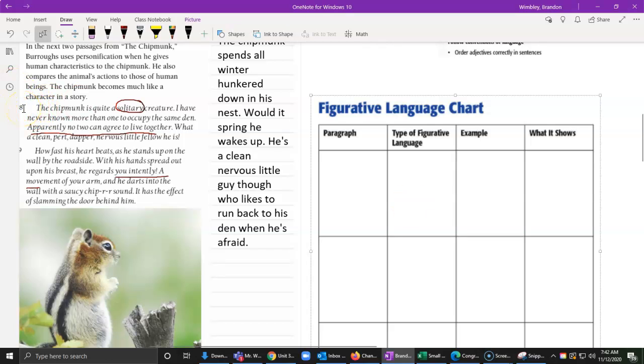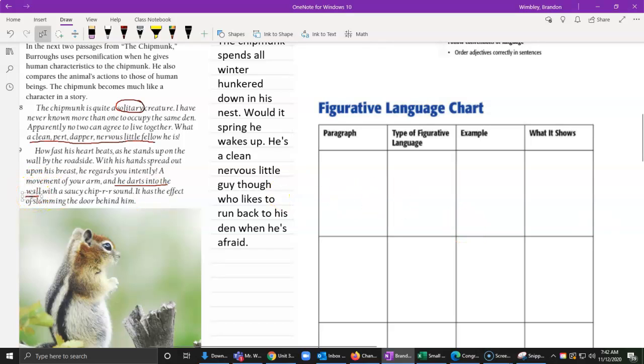The chipmunk is quite a solitary creature. I have never known more than one to occupy the same den. Apparently, no two can agree to live together. What a clean, pert, dapper, nervous little fellow. So, again, this one somehow got dragged down too. And then this one, it looks like he was also moved. So let me just fix these.